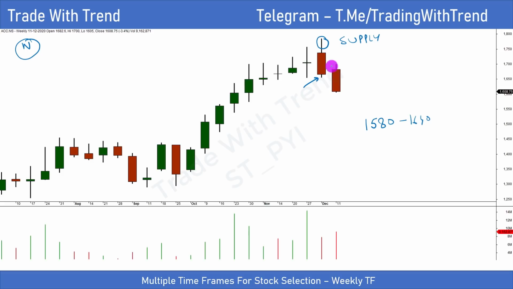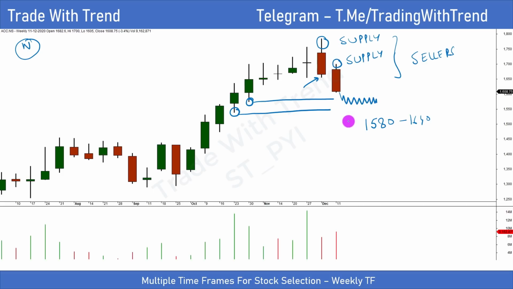Again, if you take a look at this candle, that is current week's candle, long wick again represents supply, and closing is near the low point of the entire week. So certainly in the very short term, sellers are definitely strong, and we can see some more consolidation, some more downside playing out in the stock. On weekly time frame, these are long tails, so these will automatically provide some sort of demand. So price can consolidate here, and this is where you have to look for trading opportunities.